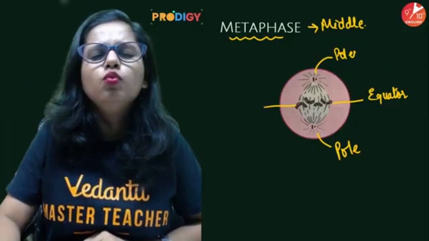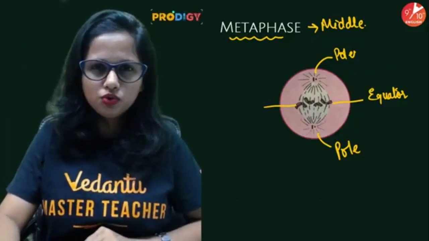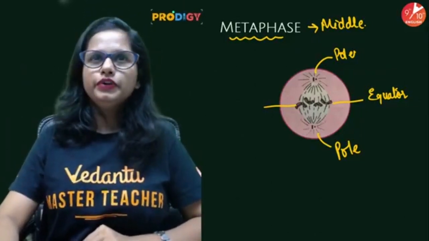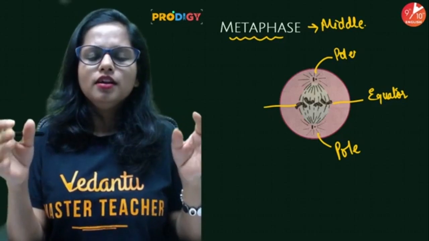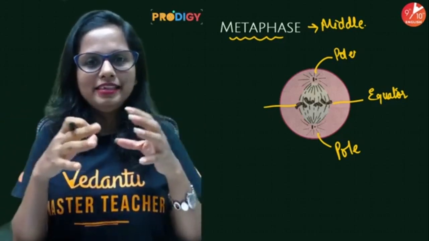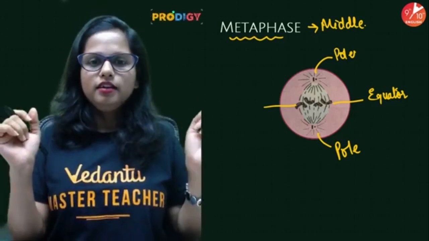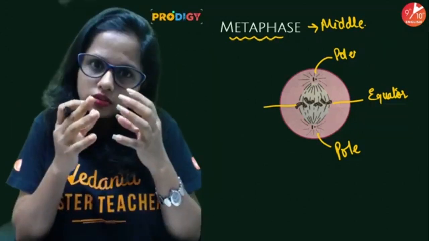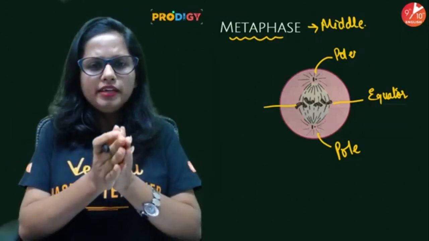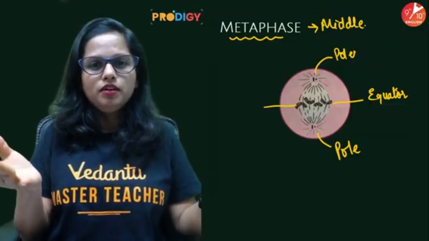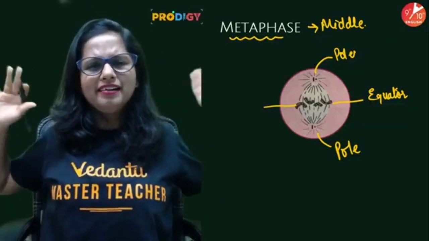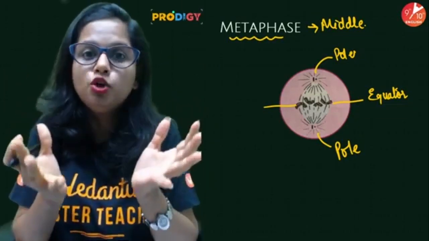Now why is it so? If the teacher has to divide the class into 2 parts, like if there are 30 students, the teacher has to create 2 teams, team A and team B. If all the students are randomly scattered in the class, the teacher won't be able to do her job easily.